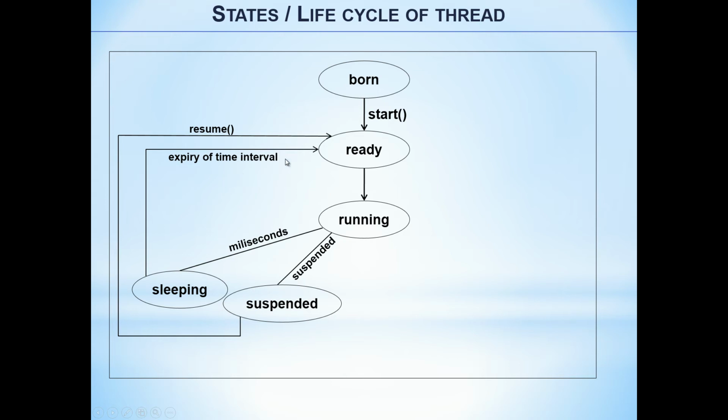After the expiry of that time interval, the thread automatically gets joined to the running process. If we use the suspend method, then we have to use the resume method to join the process.